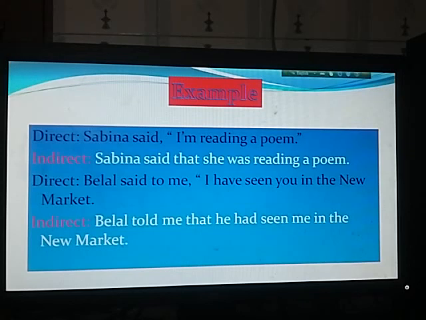This is an example of present perfect tense, so this present perfect tense will be changed into past perfect tense. So Belal told me that he had seen me in the new market. In this way we can change the form of narration.